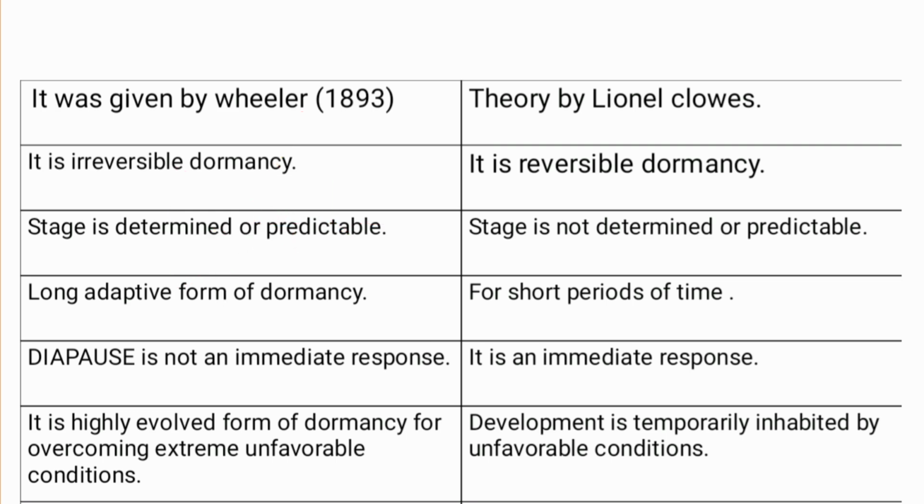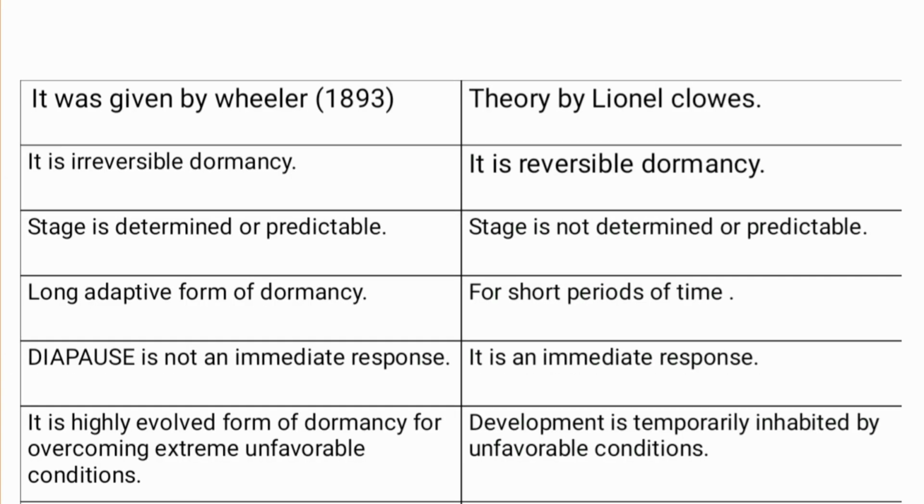Now if we talk about quiescence, that means it is reversible dormancy. So if larva is entering in a quiescence stage, it will definitely come back in larval form itself. That is why it is known as reversible dormancy. Now in diapause, the stage is determined or predictable, like egg, larva, pupa or adult form. Of course we can predict them. While in quiescence, stages are not determined or predictable.